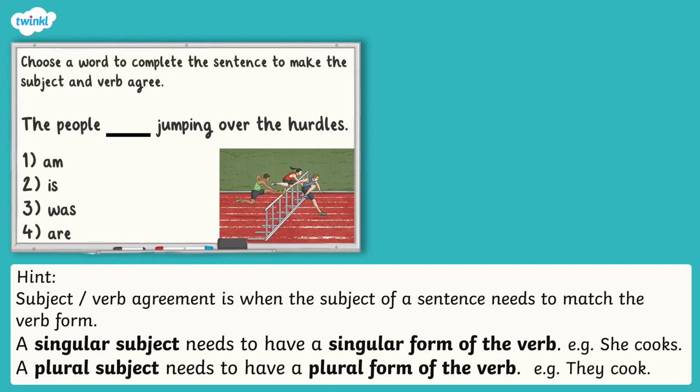People is a plural subject, so we need to select a plural verb form. Am, is, and was are all singular verb forms. Therefore, the correct verb form is are. The people are jumping over the hurdles.